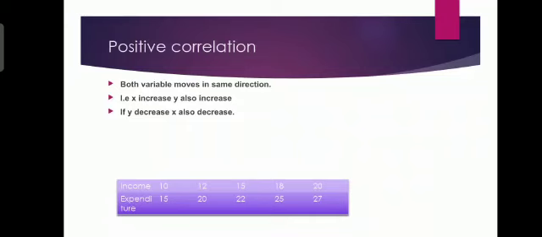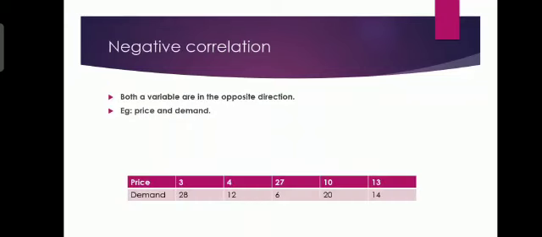Now we are going to see about the negative correlation. Both the variables move in the opposite direction. For example, price and demand. Here we have a tabular column of negative correlation.